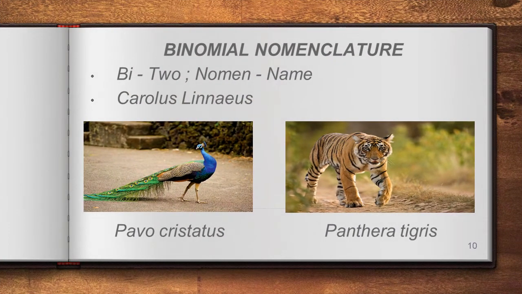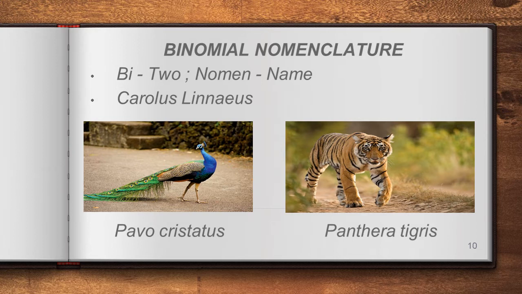First method is binomial nomenclature. With this term even you can understand: bi in the sense two and nomen means name. Nomenclature, we already said, is the naming of these organisms. So binomial nomenclature means, as per this method, each and every organism or species must have 2 names. One name is the genus name and the second name is the species name. The genus name must begin with a capital letter and the species name should be with a small letter. Hope you know these details already, right? And this method was introduced by Carolus Linnaeus. We are following the same method even now, right?